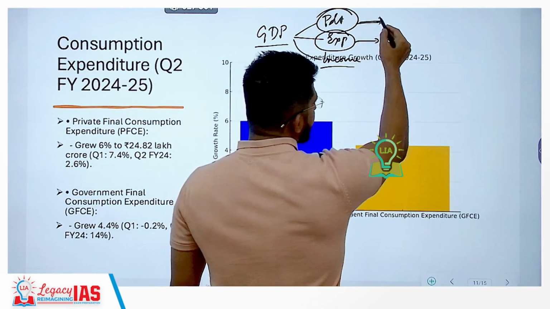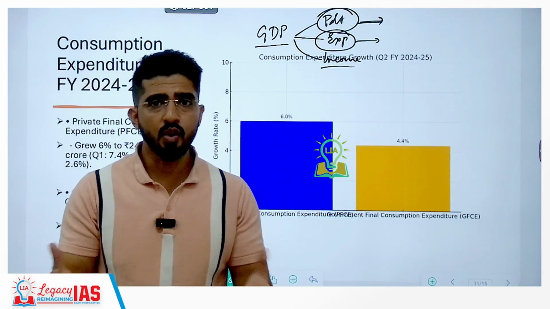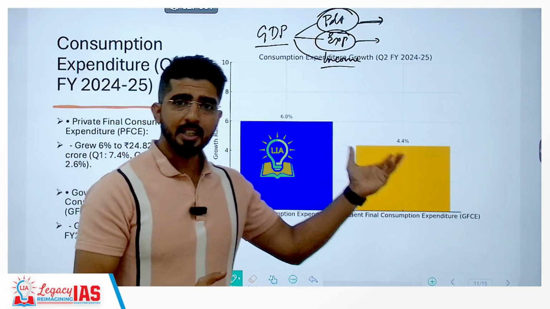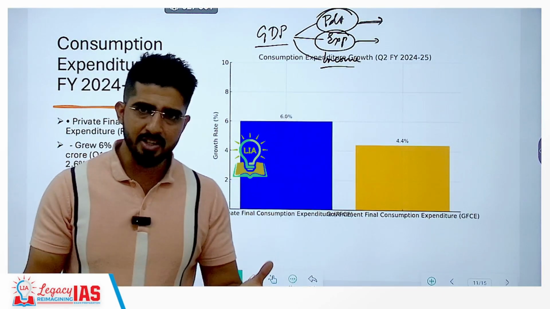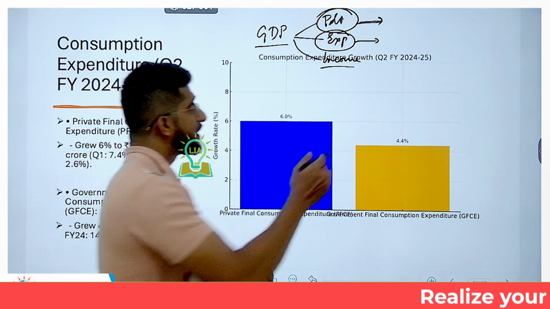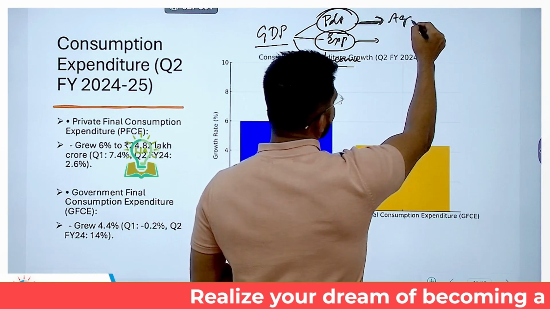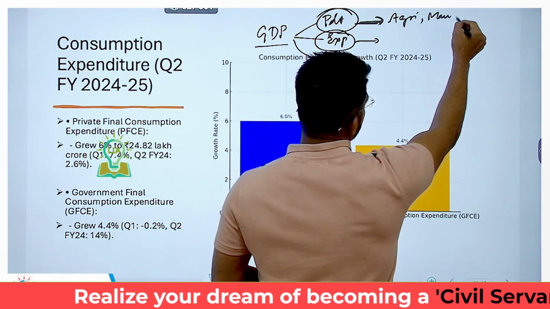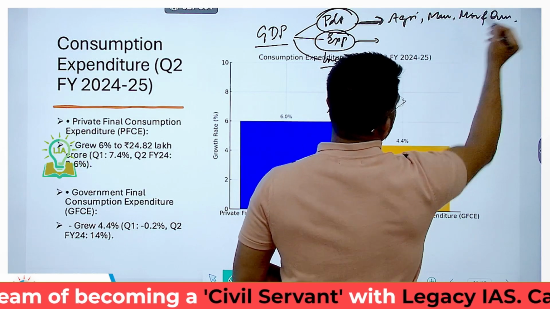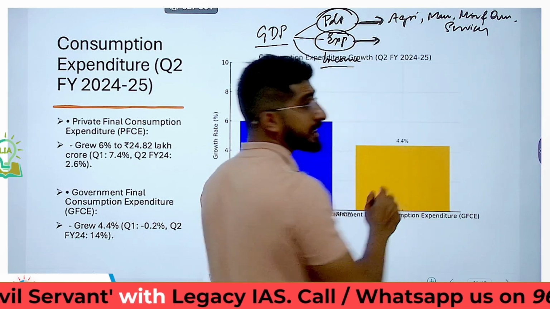In the product method, all we do is add the final value of all goods and services that are manufactured. In the expenditure method, we add the expenditures that are done by various sectors. In the product method, the sectors are going to be agriculture, manufacturing, mining and quarrying, and services sector. In the expenditure method, the sectors are going to be different.